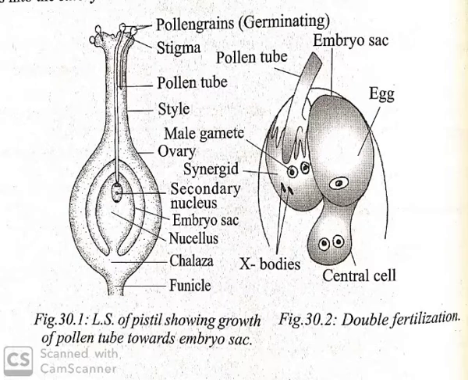The contents of the pollen grain, namely the vegetative cell and generative cell, migrate into the pollen tube. The pollen tube grows through the style. The tip region of the pollen tube is hemispherical and transparent in nature.